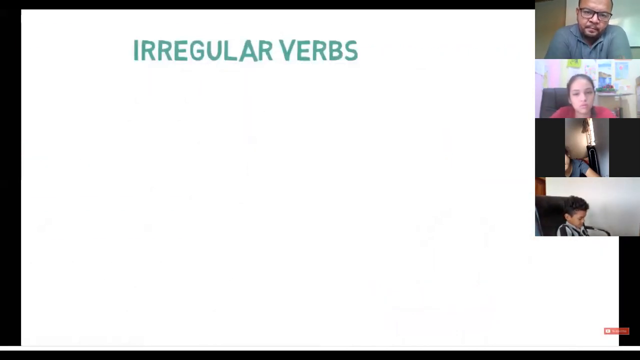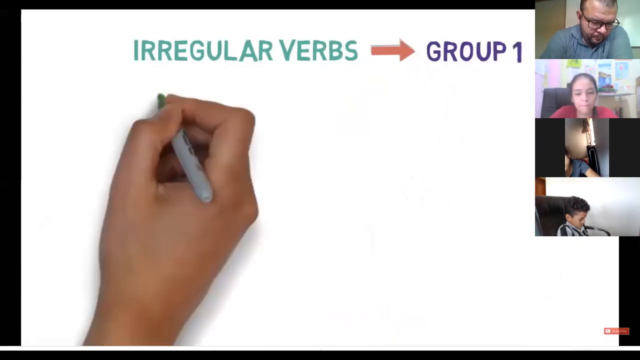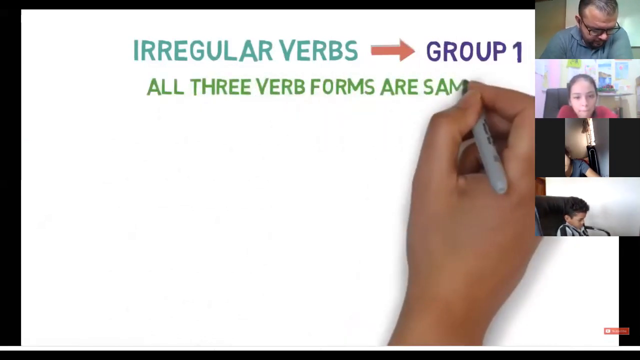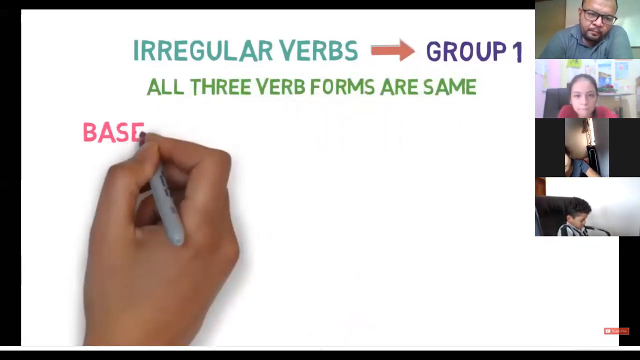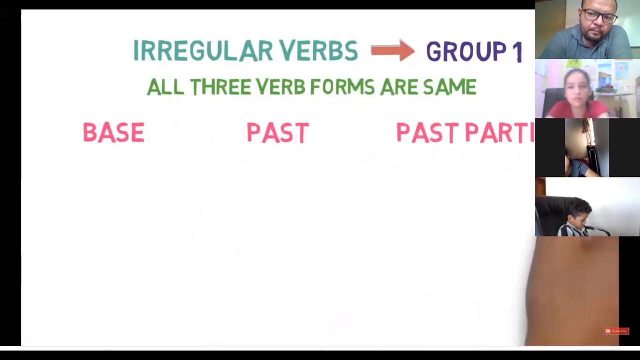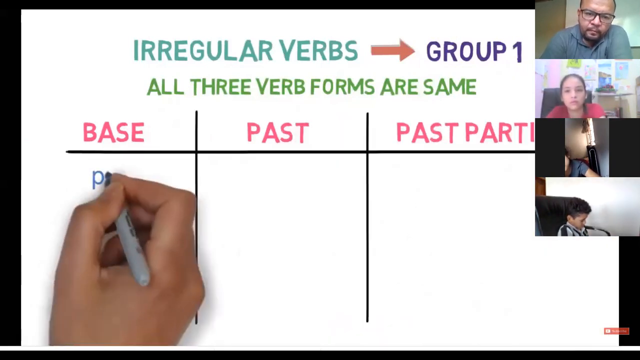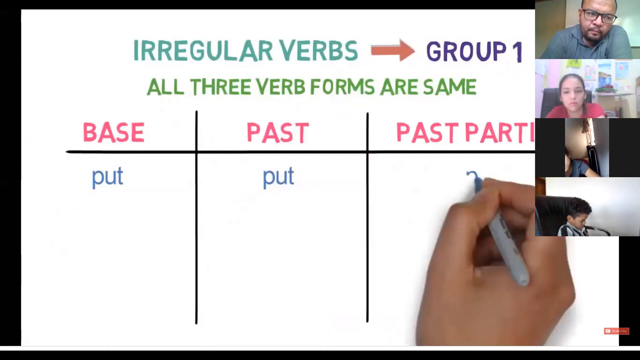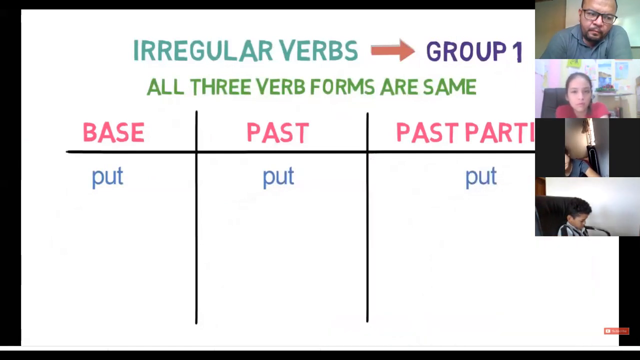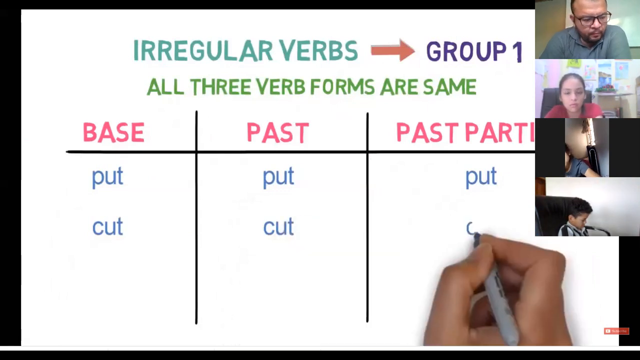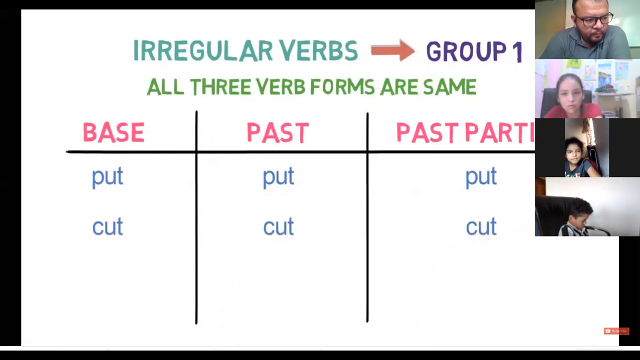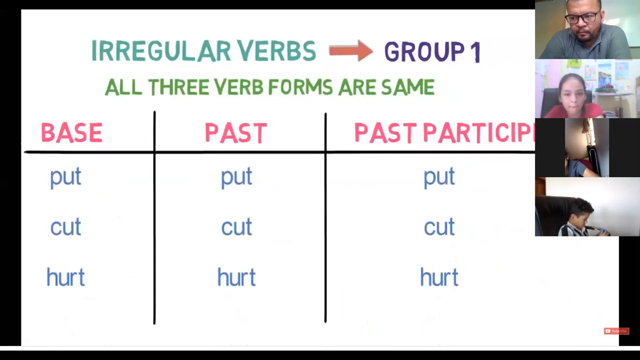Let's look into examples of irregular verbs of group 1. All three verb forms are same. Examples for base form, past form and past participle form. Put in base form remains put in past and past participle form. Cut in base form remains cut in past and past participle form. Hurt in base form remains hurt in past and past participle form.